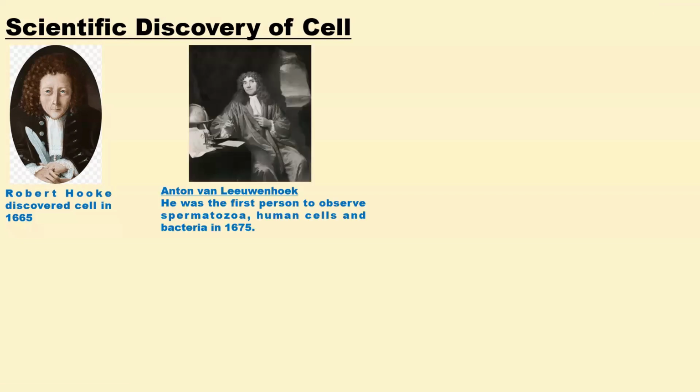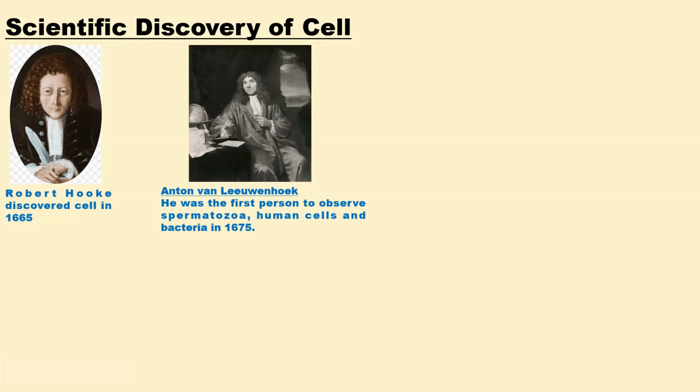Then followed by Anthony van Leeuwenhoek. He is the first scientist that was able to observe spermatozoa, human cells, and bacteria in the year 1675. After the discovery of cells by Robert Hooke, he was even able to publish a book called Micrographia. And of course, Robert Hooke was the first scientist that was able to name the cell. He is the one that named the cell as a cell.